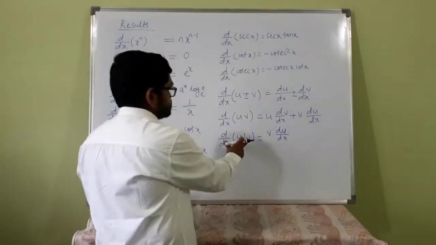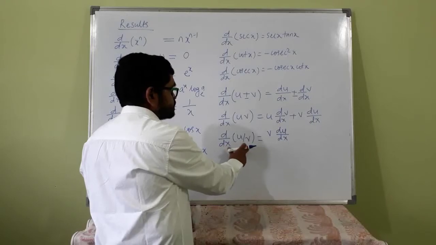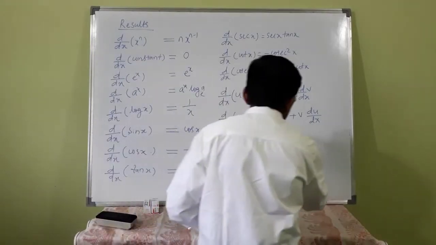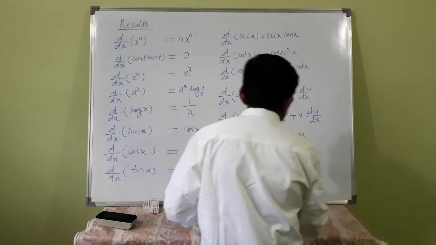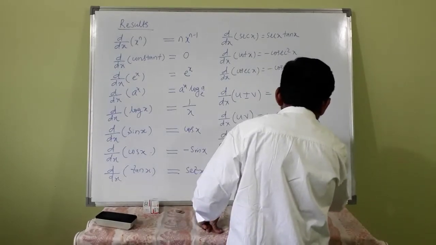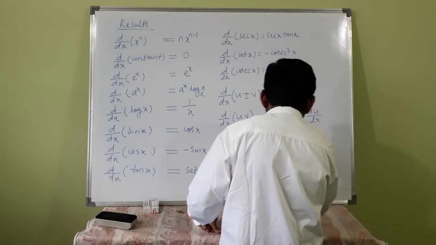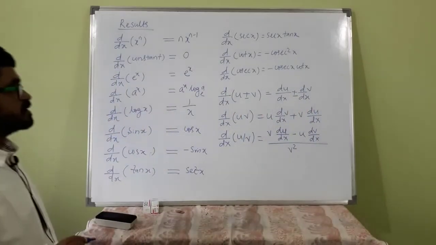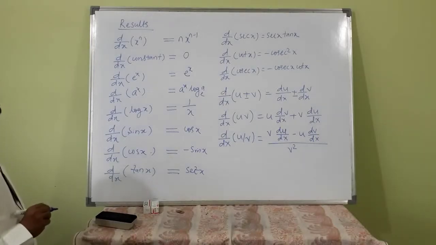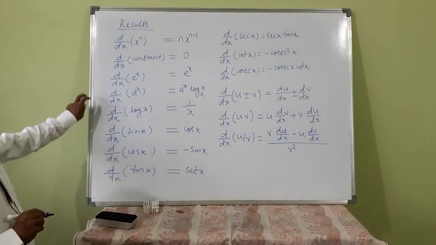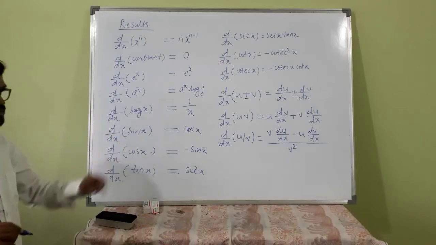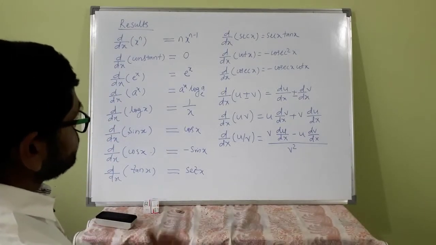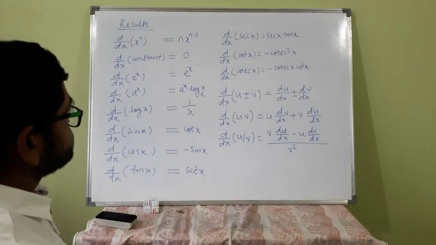That means the denominator function into d by dx of the numerator, minus the numerator into d by dx of the denominator, whole divided by denominator square. This is another important result. So now, I think if you know this much it is enough.